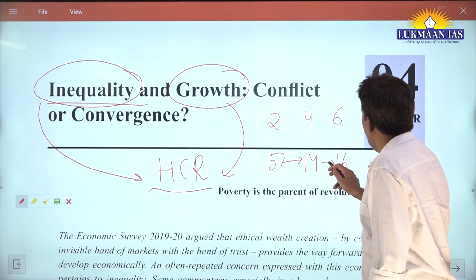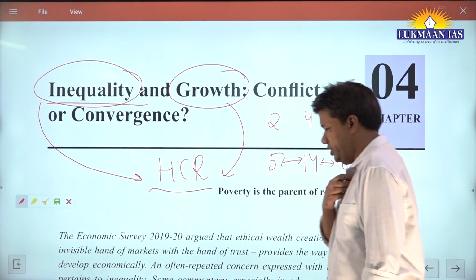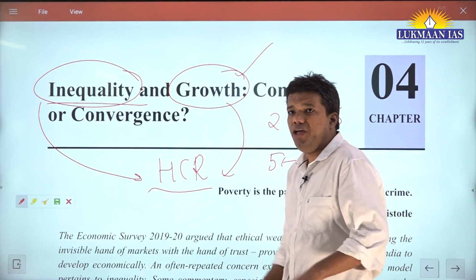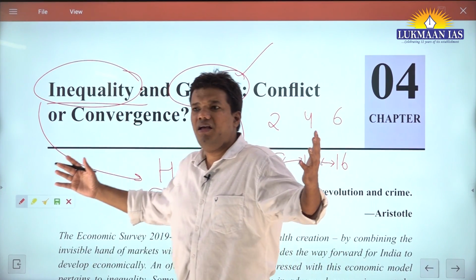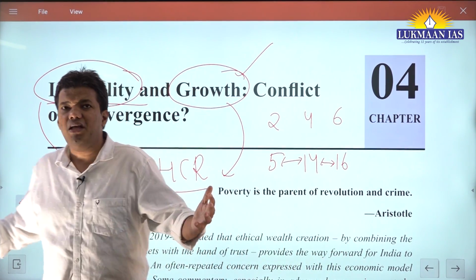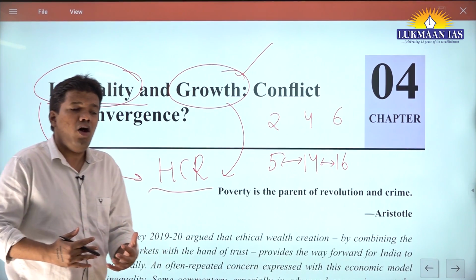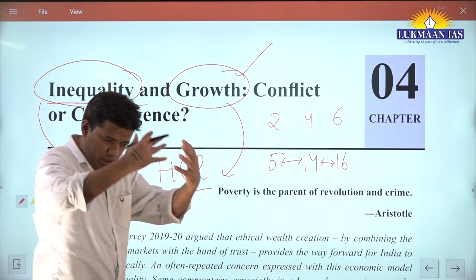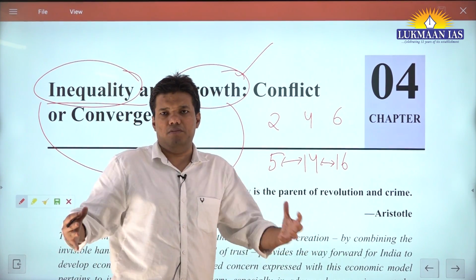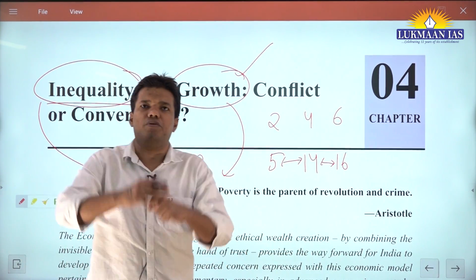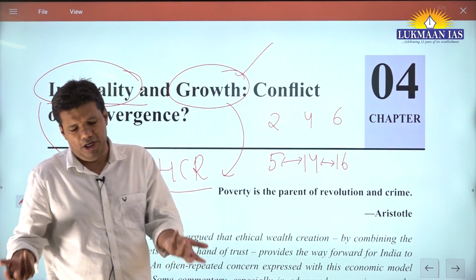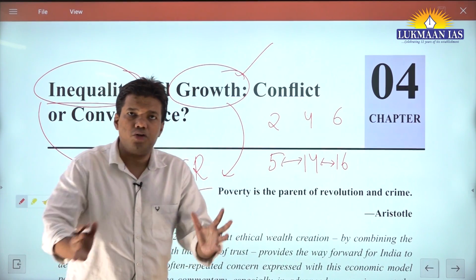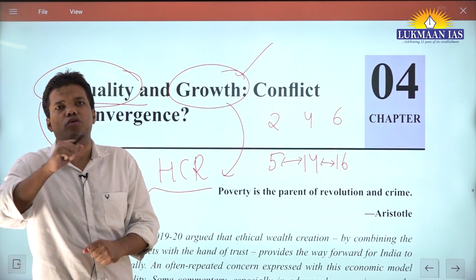So what is the scenario this chapter is trying to say? Here, growth is a more important factor. India should worry about increasing the size of the pie, right? If you increase the size of the pie, you reduce poverty in two ways, as we mentioned: either by growth or by redistribution. For example, land reforms was one form of that. In India, land reforms are more or less a fiasco. But yes, through redistribution also, you can reduce poverty.